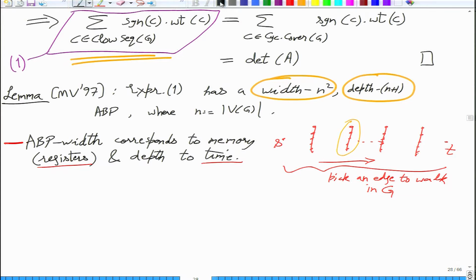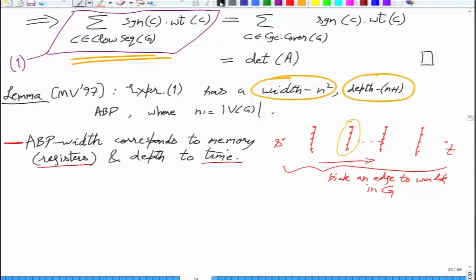So if you have width many registers, then you can implement any ABP of that much width in time equal to the length or depth of the ABP. In other words, what we will show is that the determinant can be computed using n square registers in time n. Okay, so that is an alternative way to look at this implementation.